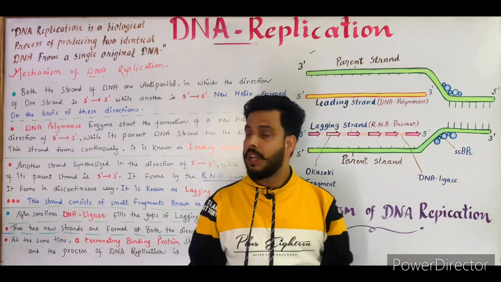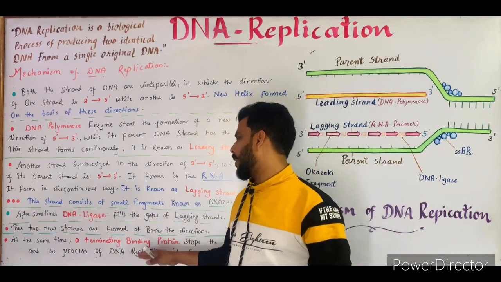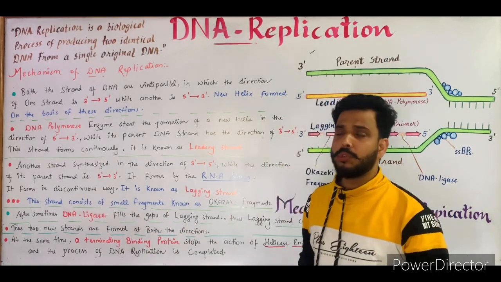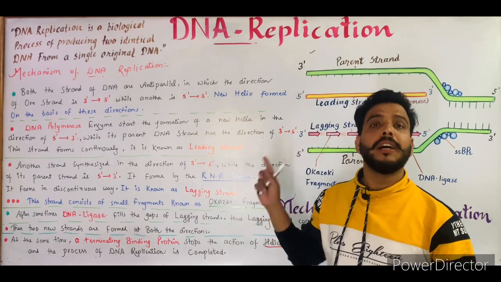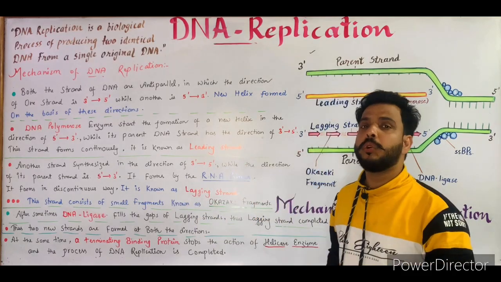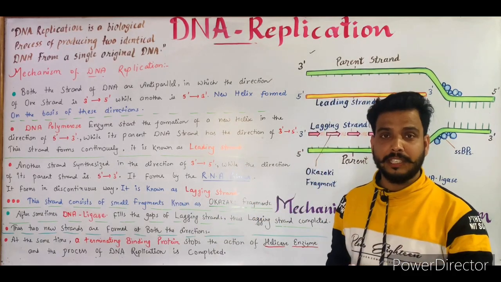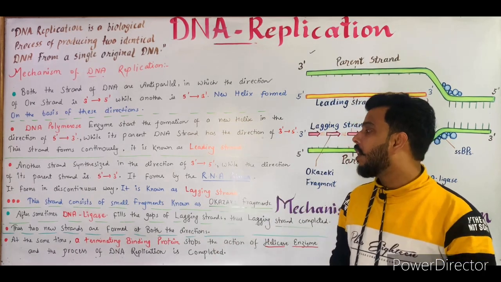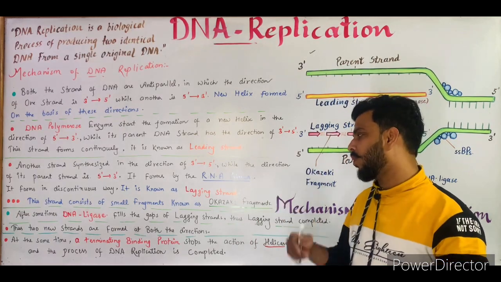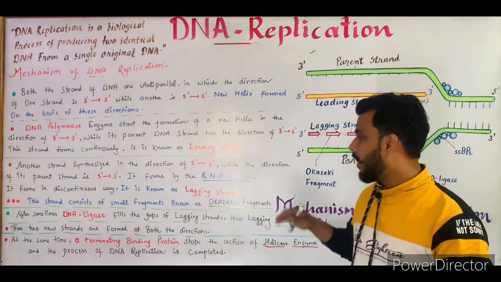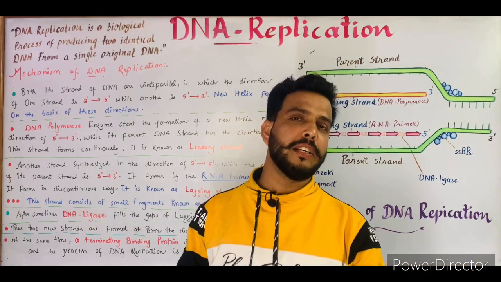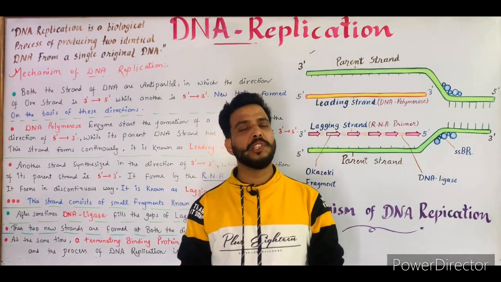Now, the last point is, at the same time, a terminating binding protein stops the action of the helicase enzyme. It is very important to know that previously I told you about the helicase enzyme, which was separating the DNA segments, the DNA helix. So it is very important to stop the action of the helicase enzyme. So a protein known as the terminating binding protein stops the action of the helicase enzyme and the process of DNA replication is completed. In this way a single DNA can produce two identical forms of DNA and the process of replication is completed.